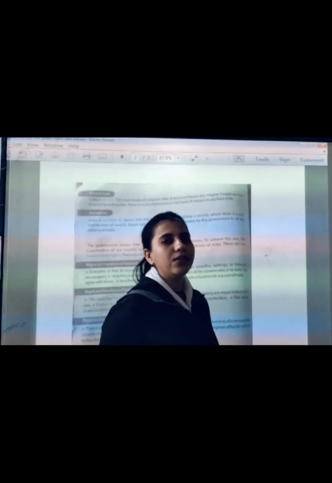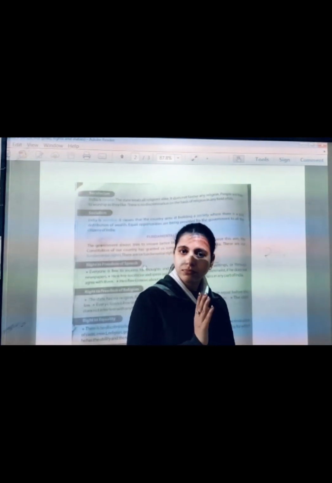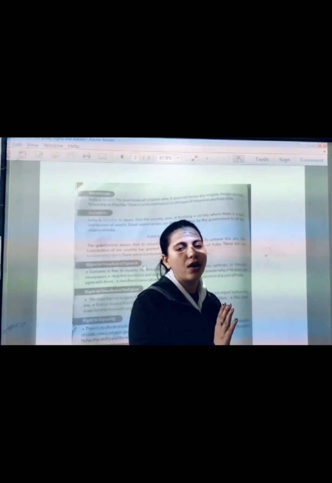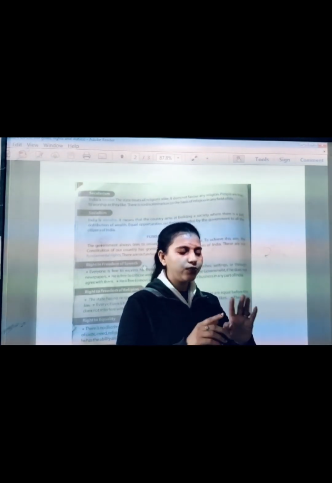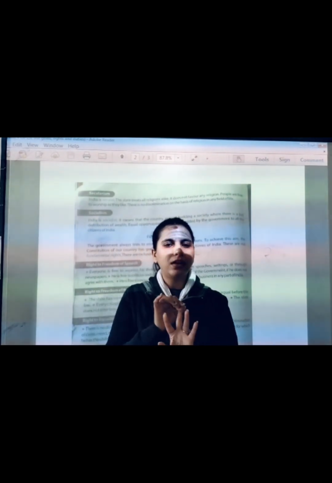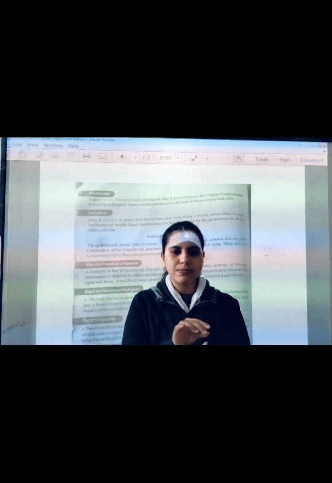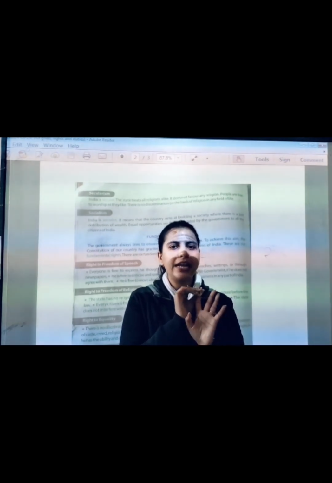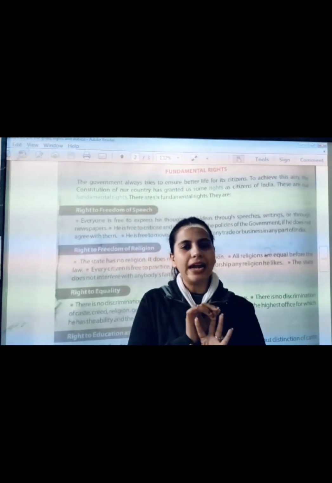And these were the three pillars of the Constitution, three goals of the Constitution. First one was democracy, second one was secularism, and third one was socialism. In democracy, that means we can elect our own representatives. In secularism, that means we have to treat all religions equally.